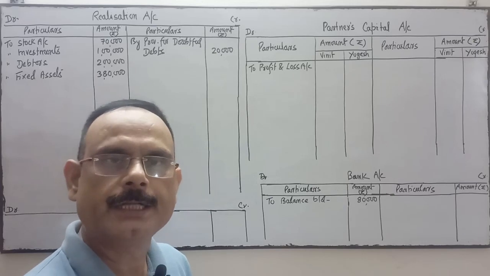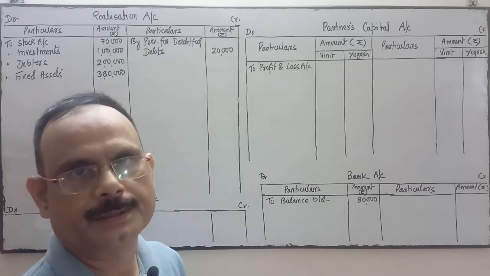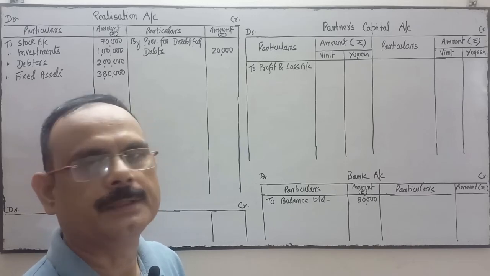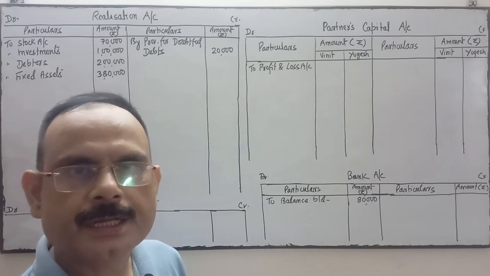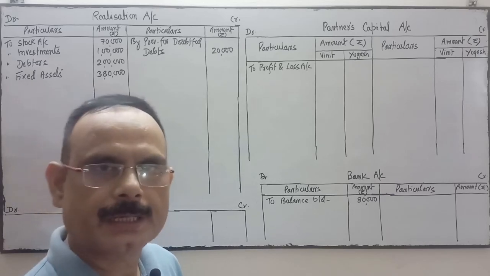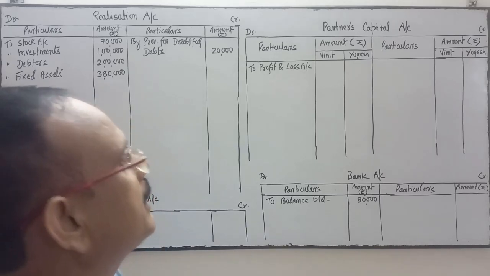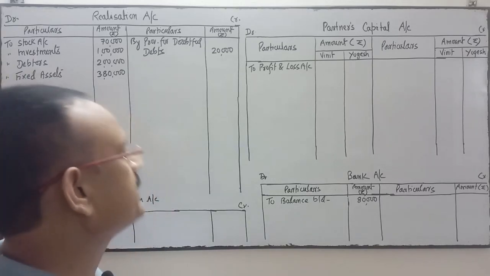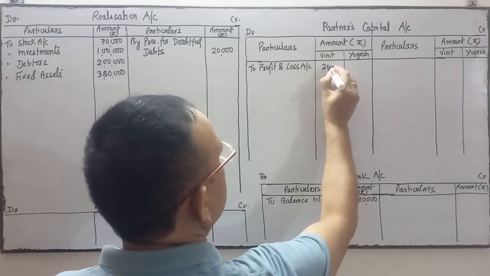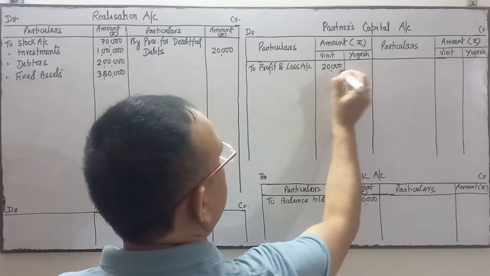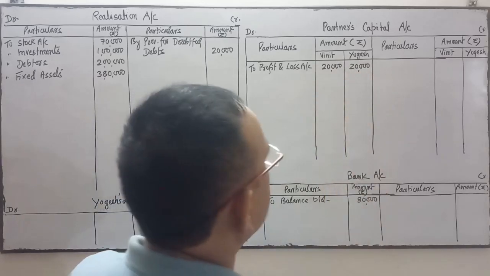It means we will apply the rules in the absence of partnership deed, which will be applied for the distribution of profit. So profit will be distributed in the absence of partnership deed, or if it is not mentioned in the partnership deed, then profit will be shared equally between the partners. So this loss will be shared equally by the partners. The 40,000 is the loss, so 1:1, 20,000 and 20,000. Why have we divided 20-20?